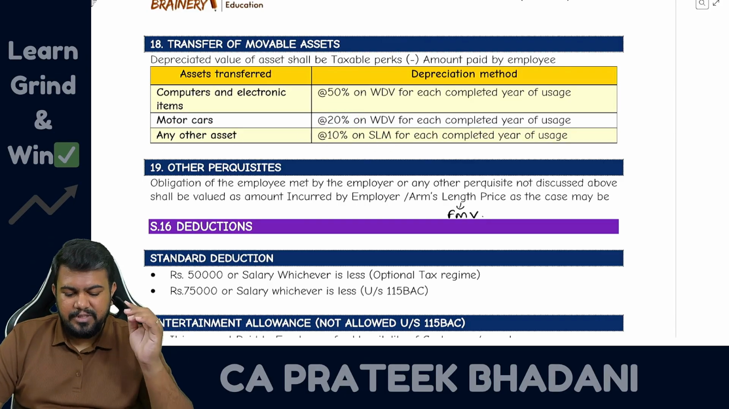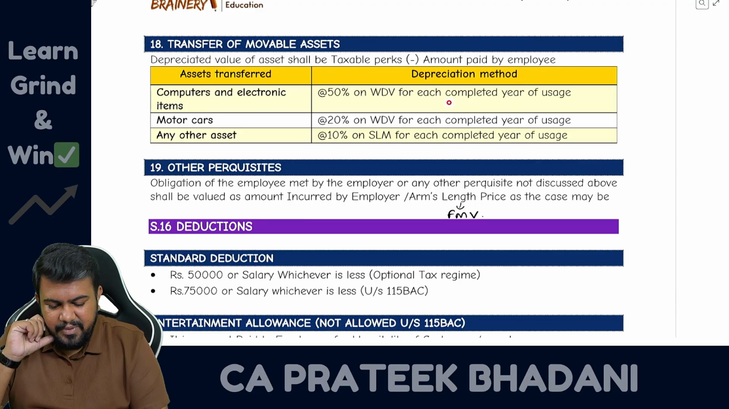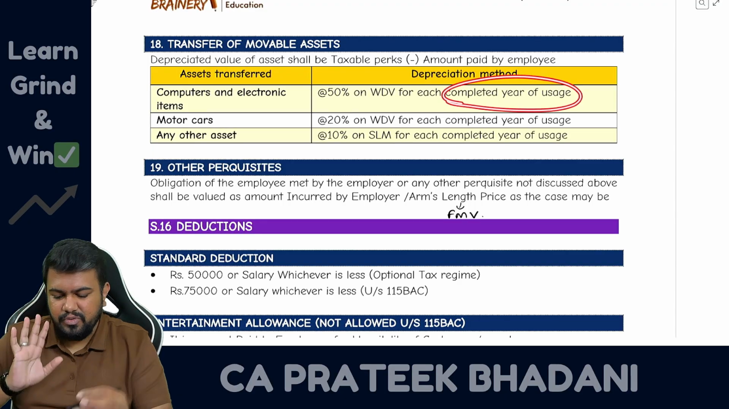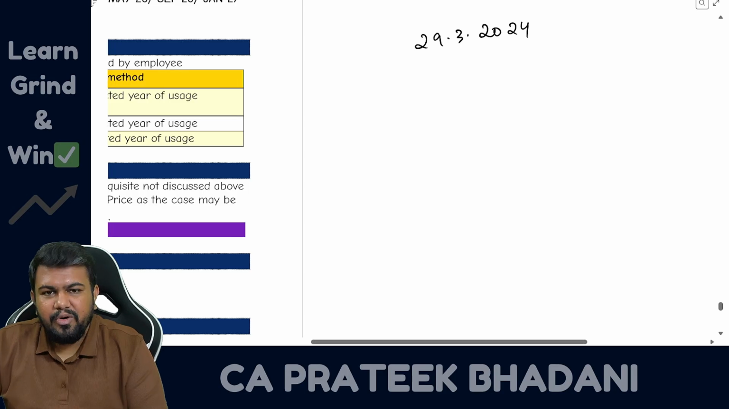You have to do the depreciation, and depreciation is not for financial year Kanna. Depreciation is for completed year of usage. So listen, for example, the asset was purchased on 29/3/2024. In such case, 1 year will be over on which date?